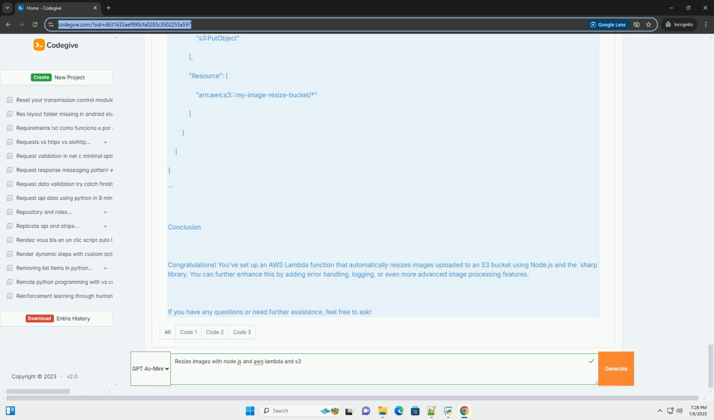Conclusion. Congratulations! You've set up an AWS Lambda function that automatically resizes images uploaded to an S3 bucket using Node.js and the Sharp library. You can further enhance this by adding error handling, logging, or even more advanced image processing features. If you have any questions or need further assistance, feel free to ask.